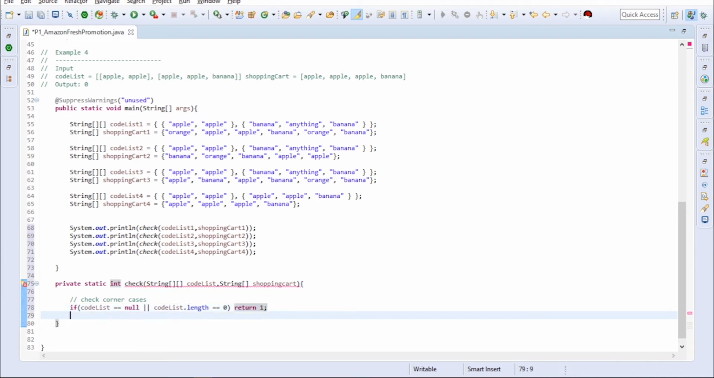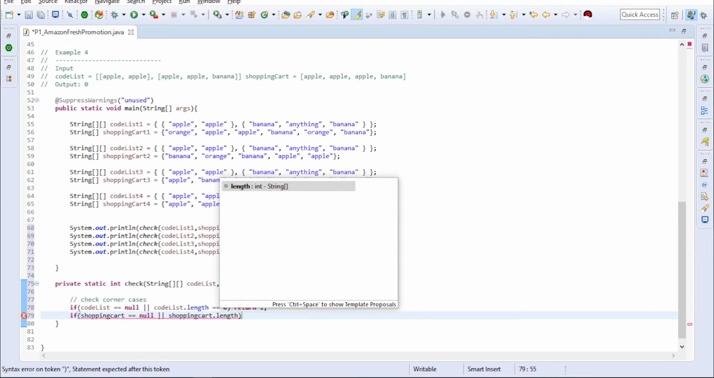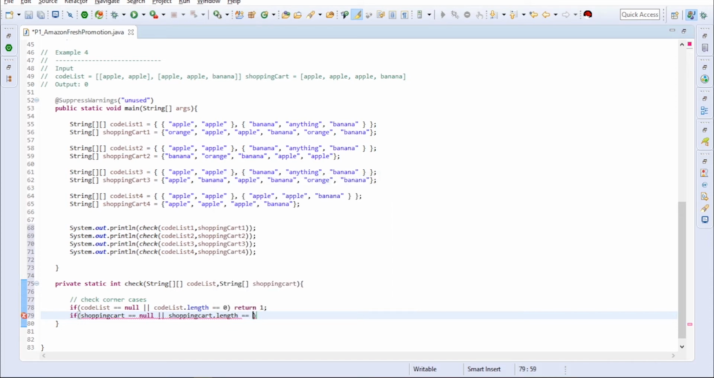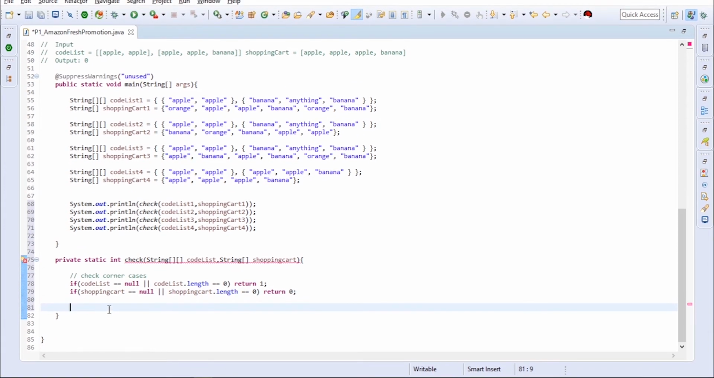Okay, in the same way we will check the shopping cart. What will happen if the shopping cart is empty? He is not a winner, right? That means he has not done any shopping at all. So if shopping cart equals null, or shopping cart dot length is zero, that means he has not done anything, we have to return 0. Okay, so these two are the corner cases present in this.